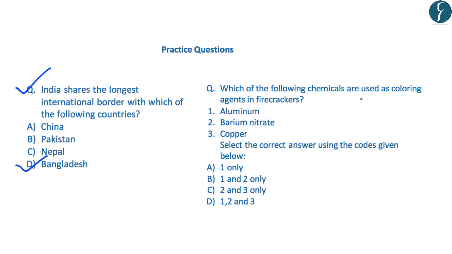Now this question reads, which of the following chemicals are used as coloring agents in the firecrackers? And the options given are the aluminium, barium nitrate and copper. Now as we have learned in today's article, all the three are used as coloring agents in the firecrackers. In this you should note that the aluminium is used to produce the white light, barium nitrate is used to produce the green light, and the copper is used to produce blue light. So the correct answer that comes out is D, that is 1, 2 and 3.